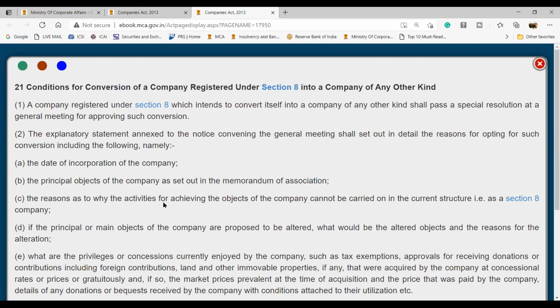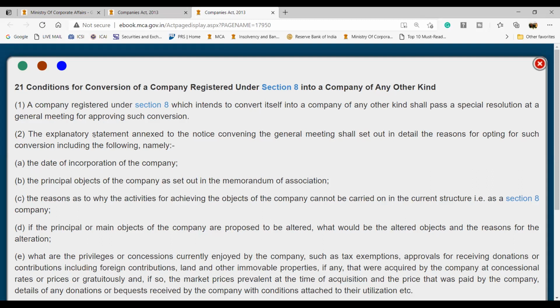Don't worry, I'll include this in your slide at the end of the lecture. But let's just read it from here right now. So what does it say? It says that a company registered under Section 8 that intends to convert itself into a company of any other kind shall pass a special resolution. So what is the first requirement if you want to convert the company? The first requirement is that you need to pass a special resolution.